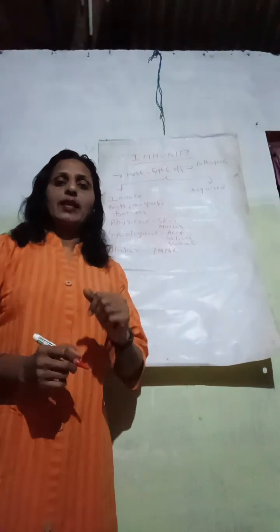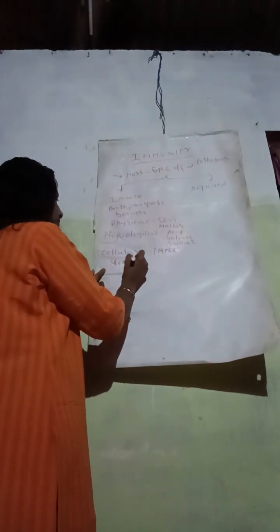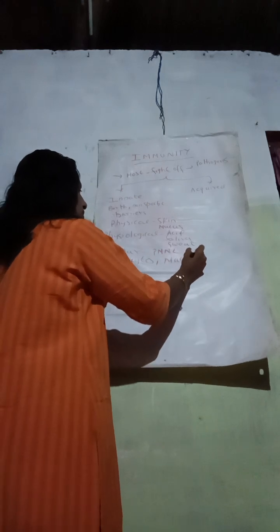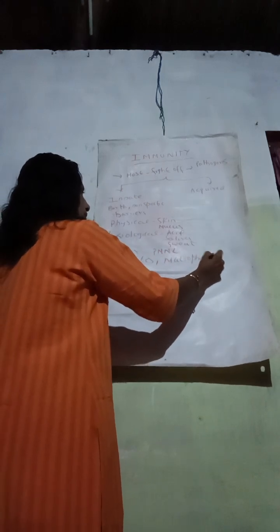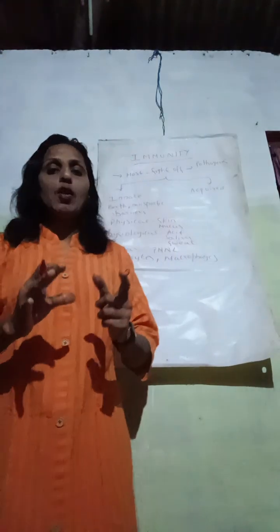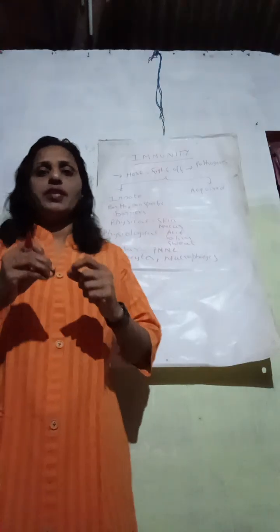In addition to that, there are other cells like the monocytes and the macrophages. These cells are all capable of phagocytosis, that means they are capable of engulfing any pathogen that enters the body. They form the cellular barrier.